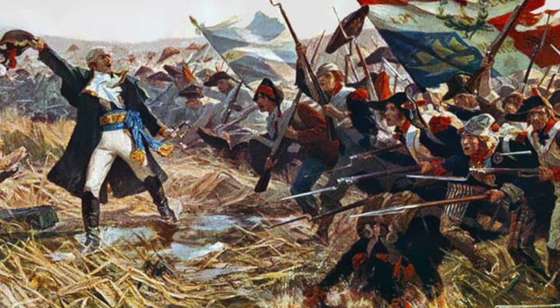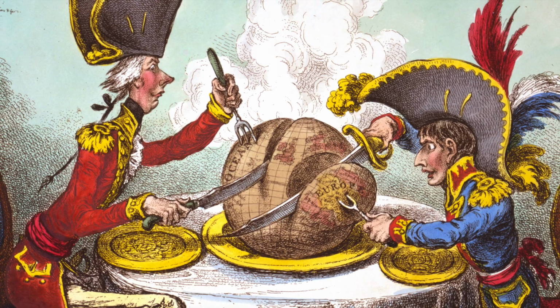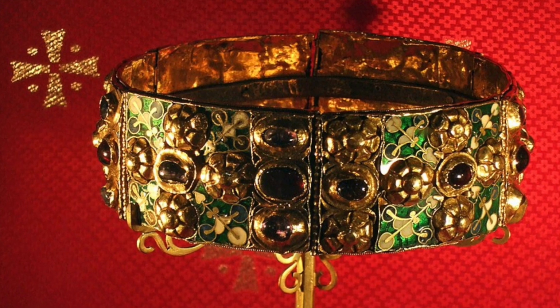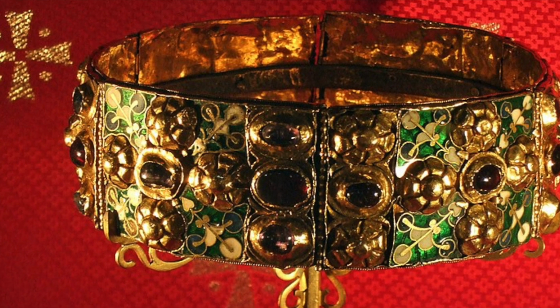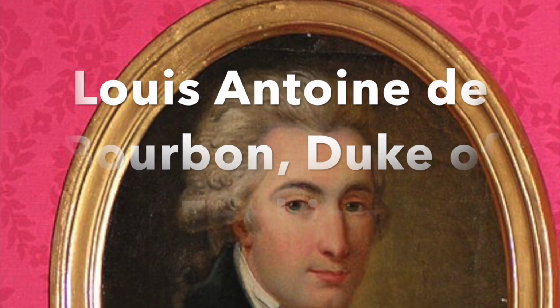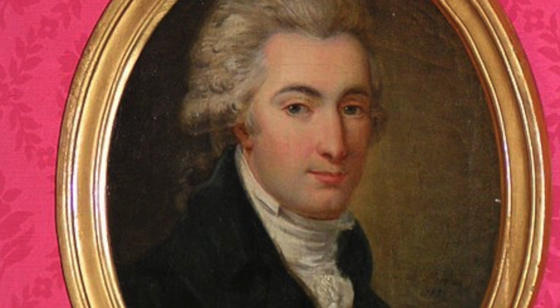This started off with the Third Coalition. The Third Coalition was formed in 1805, when Napoleon had crowned himself with the Iron Crown of Lombardy in Italy, and in Germany Napoleon ordered the execution of Louis Antoine de Bourbon, who was the Duke of Enghien. These two events meant that both Austria and Russia joined the British in the war against France.